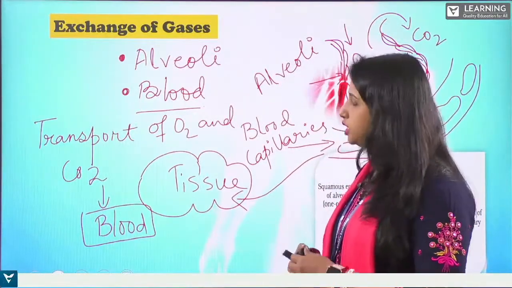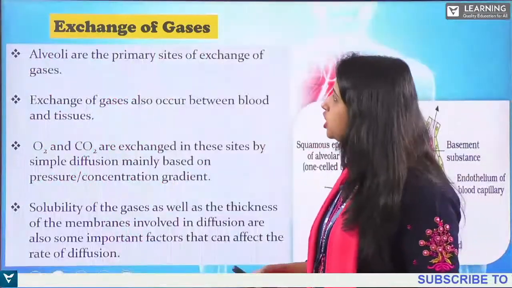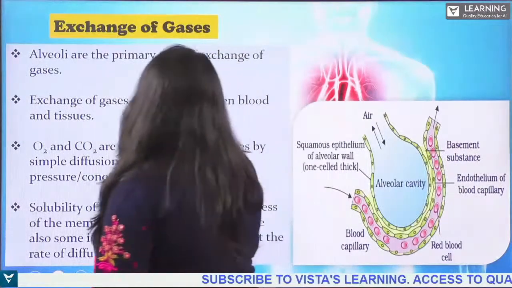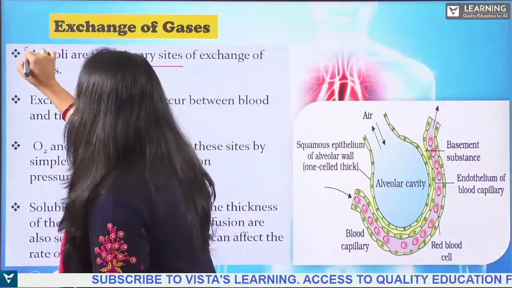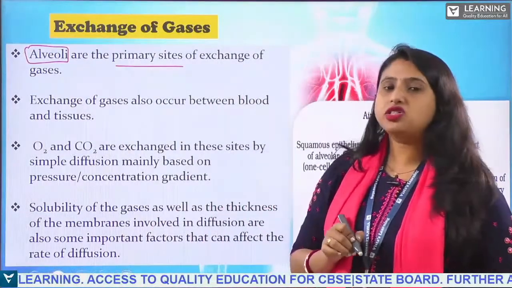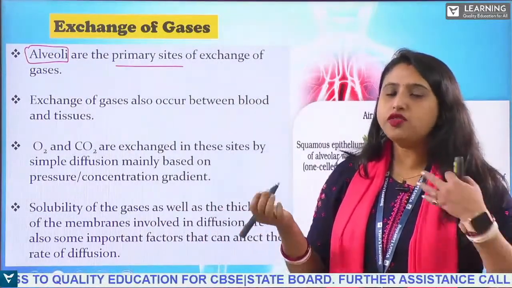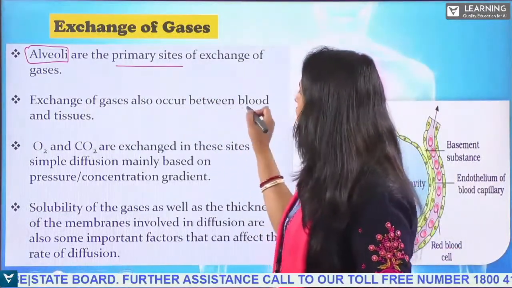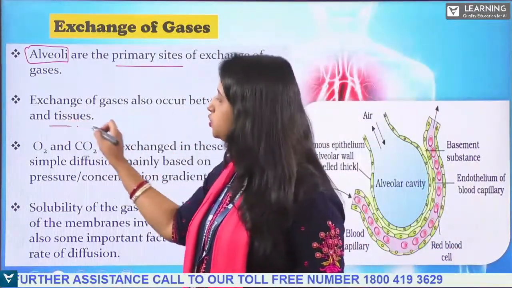Next, see here. So exchange of gases. Alveoli is the primary site of exchange of gases. So this alveoli, which you have seen, is the primary site where the exchange of oxygen and carbon dioxide takes place. Now, exchange also occurs between blood and tissues, okay?